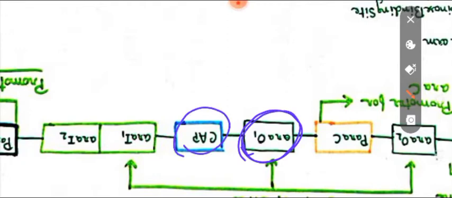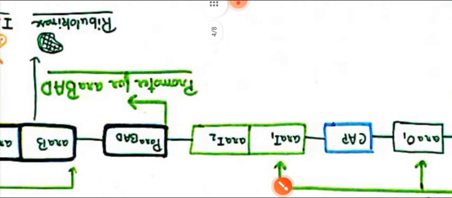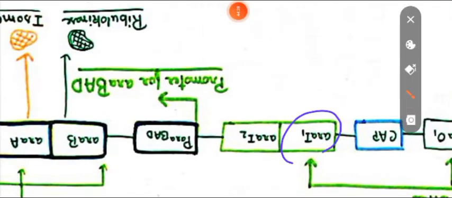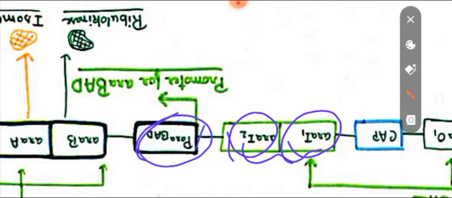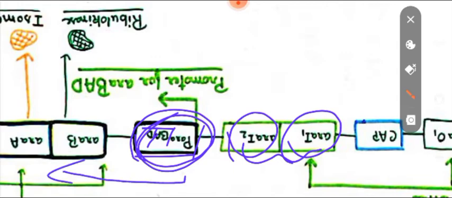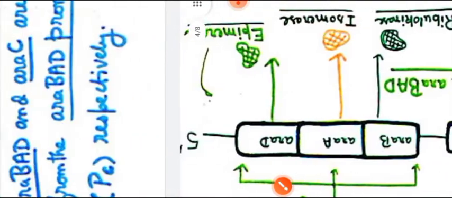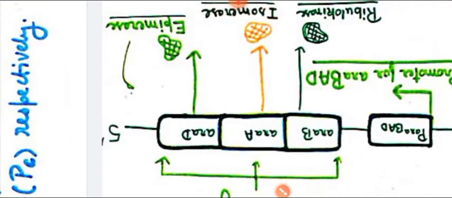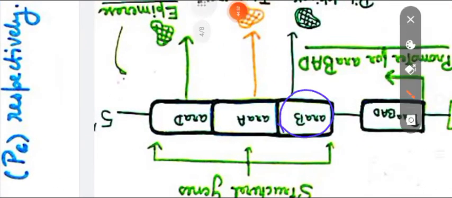Then comes CAP, the catabolite activator protein binding site. Here the CAP complex will come and bind. Then comes the initiator region, ARA-I1 and ARA-I2. Then comes the promoter region for the ARA-BAD genes. From here, RNA polymerase will bind and carry out the transcription process. Then come the ARA-B, ARA-A, and ARA-D genes.